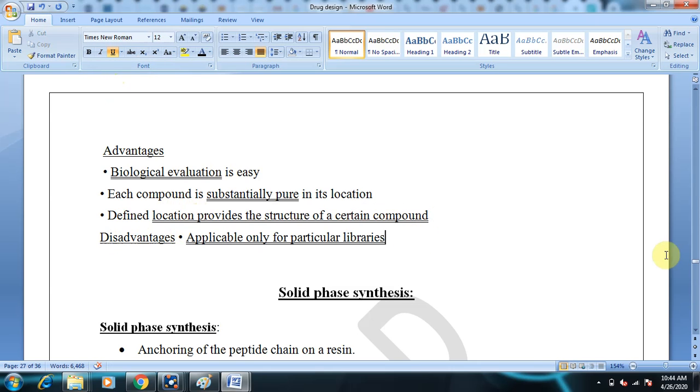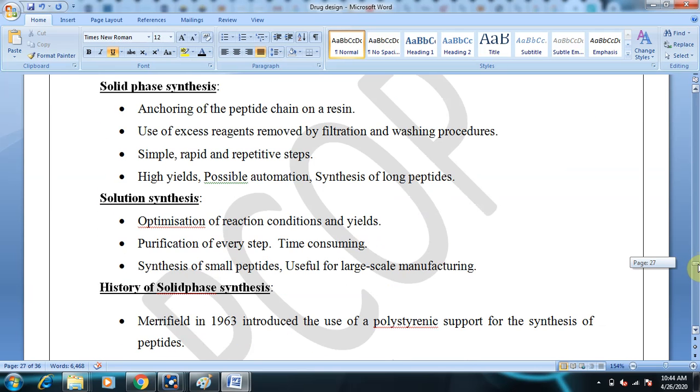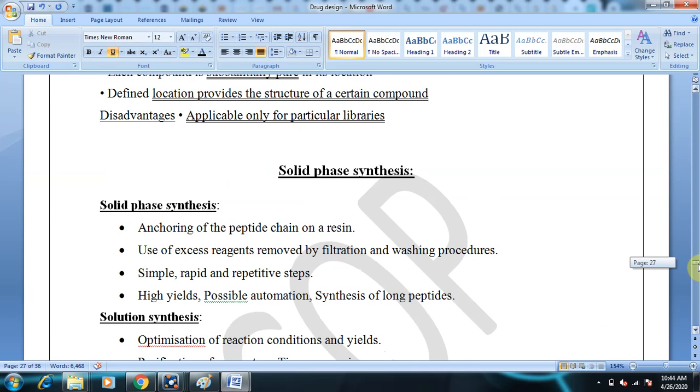So this is the basic introduction to the different types of combinatorial libraries, or chemical libraries, and the several strategies or techniques utilized in the synthesis of chemical libraries. Tomorrow we will be discussing solid phase synthesis, which is a part of combinatorial synthesis.